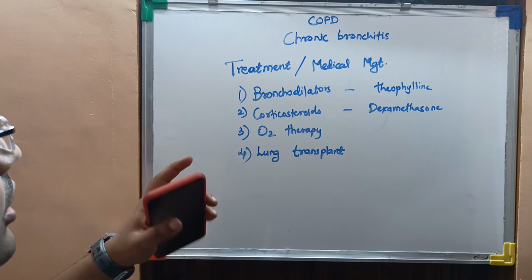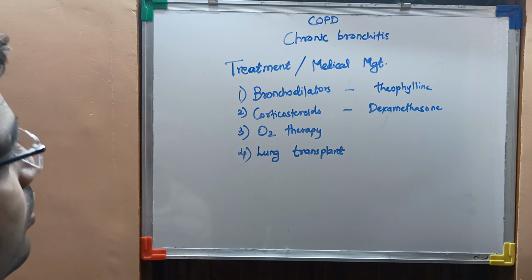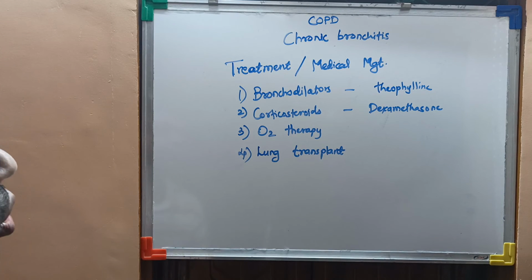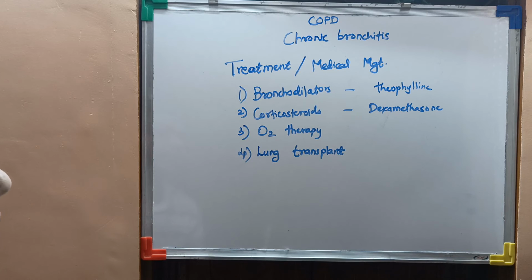Now we will move on to the treatment or the medical management of chronic bronchitis. The first one is bronchodilators. Bronchodilators mainly dilate the bronchi of the patient. The example is theophylline. Depending on the condition of the patient, the doctor prescribes the medications. The second one is corticosteroids, which reduce the inflammation, and the example is dexamethasone.